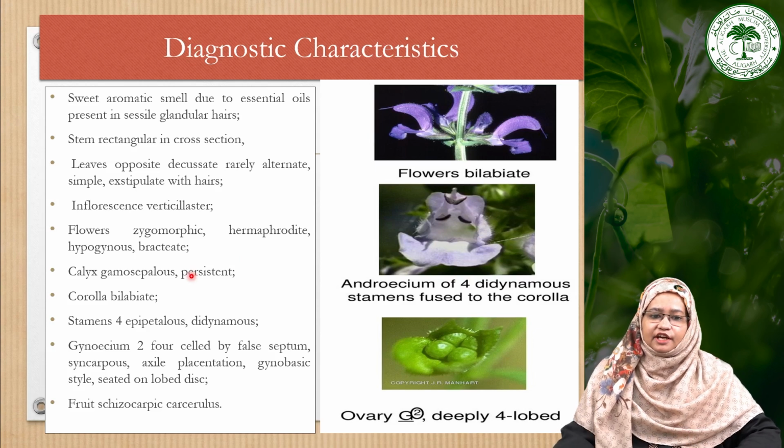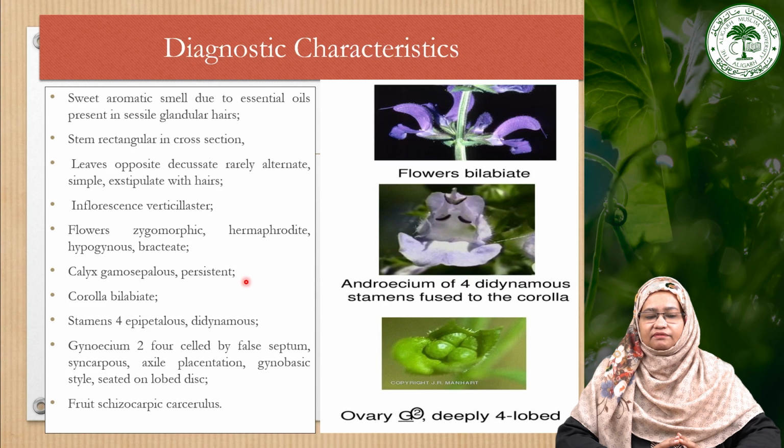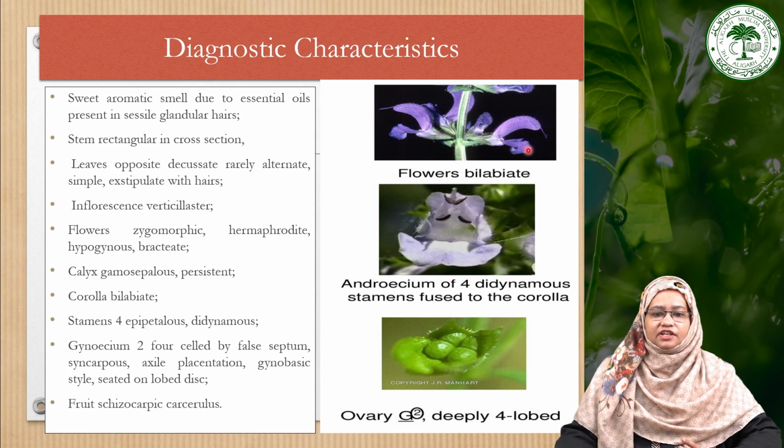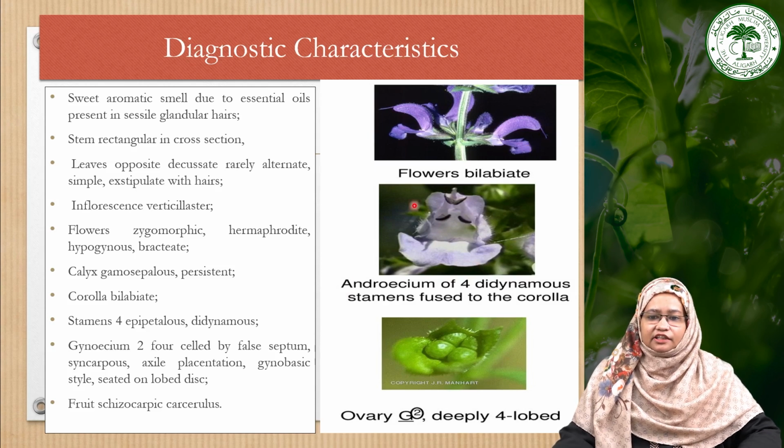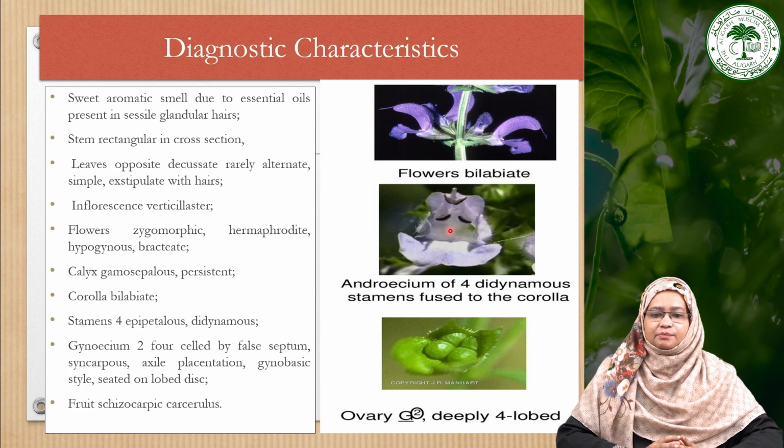Then the calyx is gamosepalous and persistent, and the corolla is bilabiate, as we can see from this particular image. This is the tube and these are the limbs of the corolla. The stamens are represented by 4 in number, which are epipetalous and didynamous in condition, as we can see here, and the whole filament is fused with the corolla, representing the epipetalous condition.